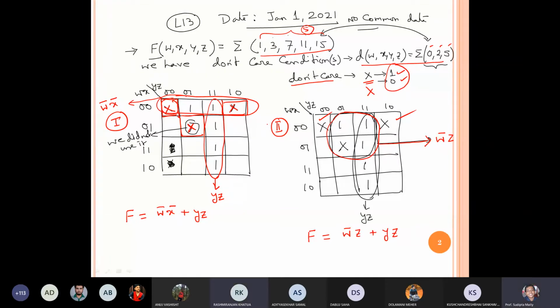Yes, sir. Sir, can we consider the 3 possibilities? Means, in this problem, sir, the first row and third column, and the middle. First row and third column, they are not adjacent, right? Suppose I am writing those boxes.